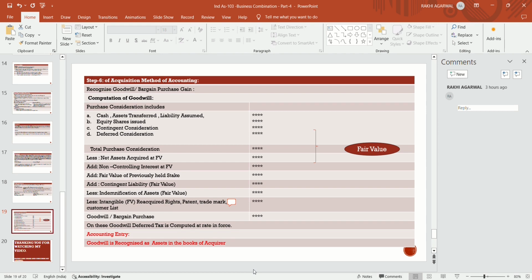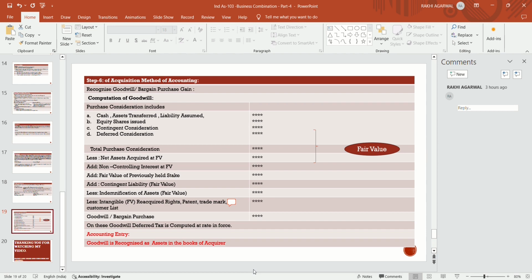Now intangible assets like reacquired rights, patents, trademarks, customer lists are also reduced for computation of goodwill at fair value. So: purchase consideration less net assets acquired at fair value, add non-controlling interest at fair value, add previously held stake, add contingent liability at fair value, less indemnification asset, less intangible assets, then comes out the goodwill.